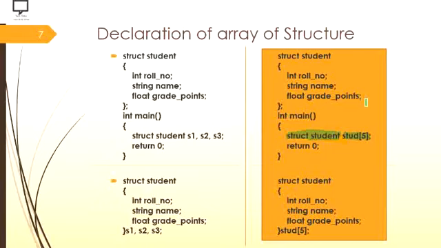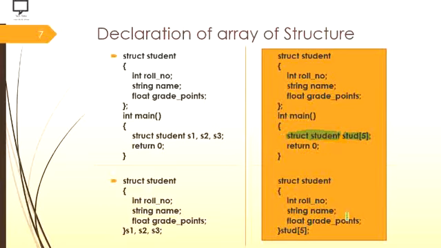But in this example I am taking the example of 5 students, as in the next slide I am going to explain the same thing with the help of a C++ program. And for feasibility, or if time constraint is there, that's why I have used the array size as 5. This is the first way how to declare a variable array of the structure.